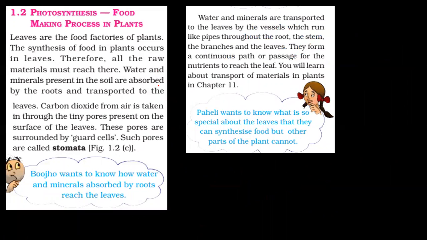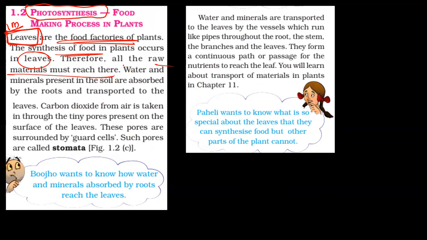Now, photosynthesis. This is the master process that helps us eat our food. Leaves are the food factories of plants. This can be asked for a 1-mark question. Why? Because leaves contain chlorophyll and so can perform photosynthesis, or prepare their own food. So synthesis of food occurs in leaves, and all the raw materials must reach there.